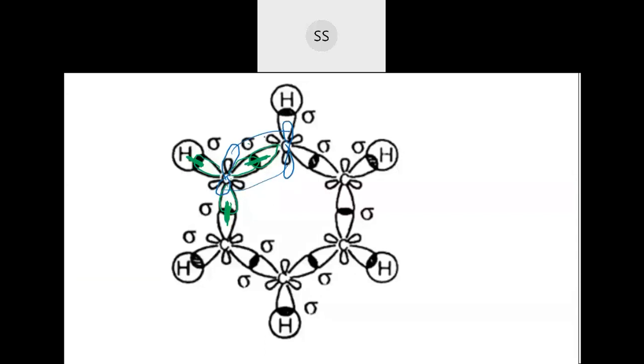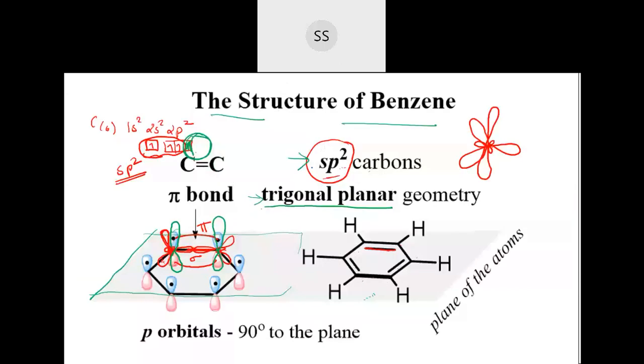You don't have to draw this. You can directly write, that much is enough. This is only for your understanding. Otherwise they don't ask you to draw hybrid orbital structures. So write only this much detail. You draw the benzene structure first, then write: every carbon over here is sp2 hybridized and the geometry for them is trigonal planar.